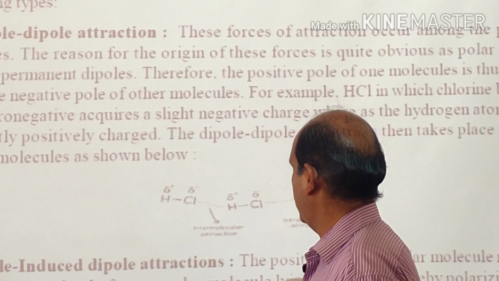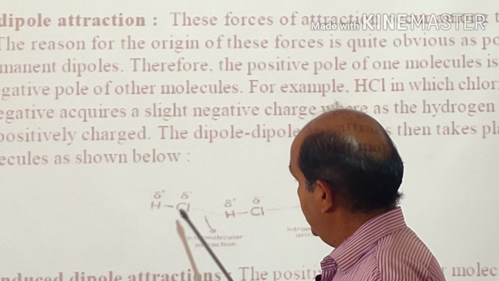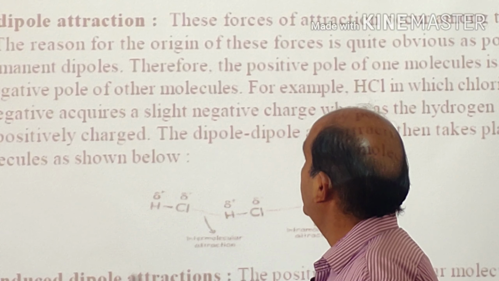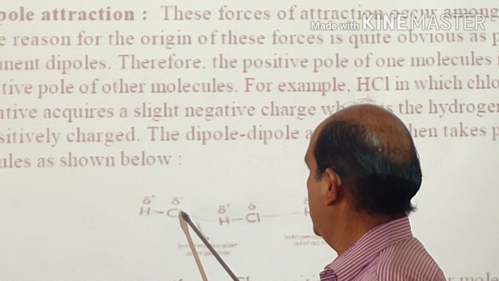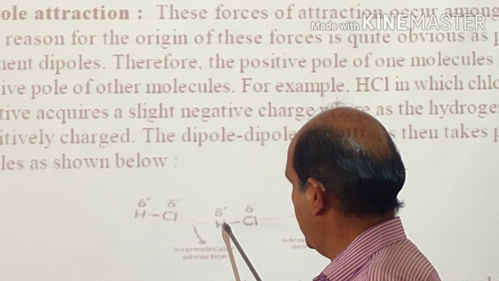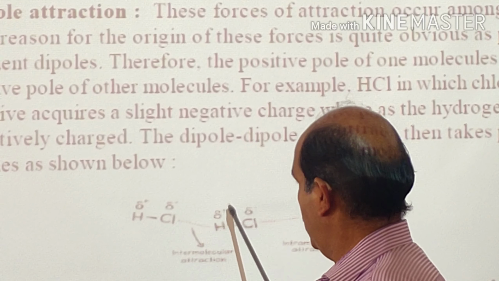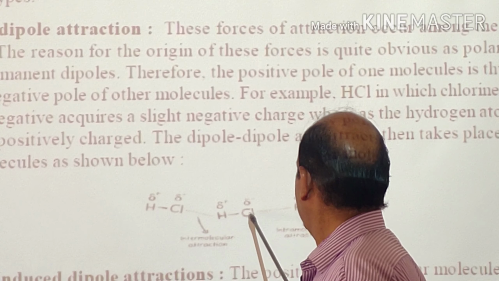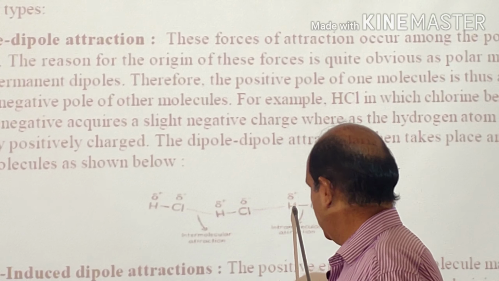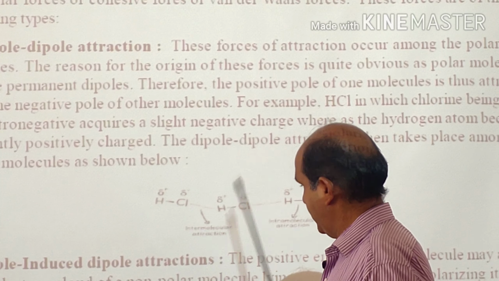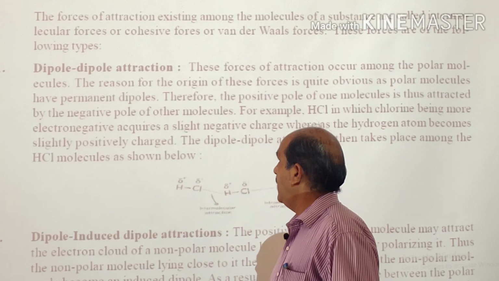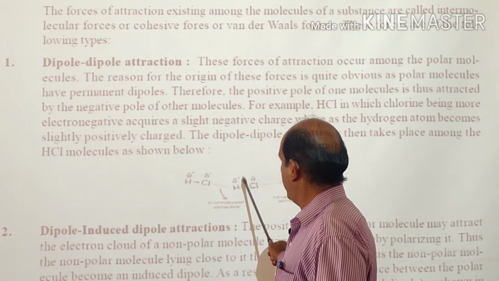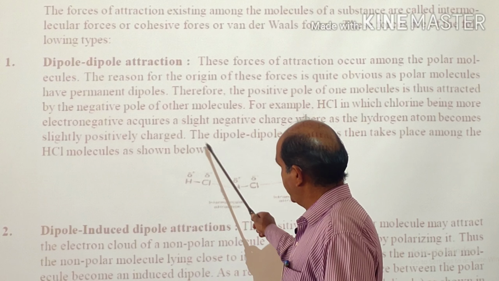For example, in case of HCl, the negatively charged portion of one molecule will be attracted to the positively charged part of the other molecule, and likewise negative and positive, there will be slight interaction. These intermolecular forces of attraction are called dipole-dipole because this HCl molecule is acting as a dipole.